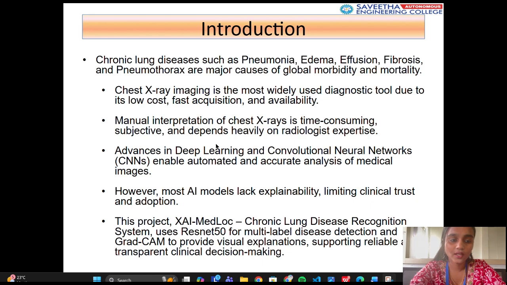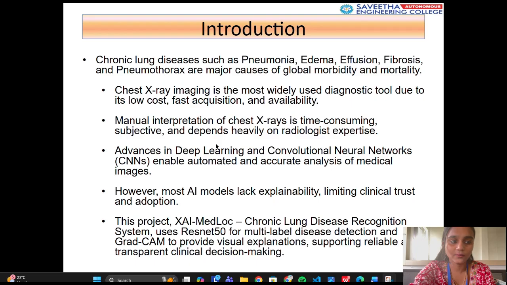Yet in many healthcare environments, diagnosis still relies heavily on manual interpretation of chest X-ray images. Although chest X-rays are widely used because they are fast, low cost, and easily available, their interpretation requires expert radiologists, is time consuming, and can vary significantly between individuals. With recent advancements in deep learning and convolutional neural networks, automated analysis of medical images has become possible.